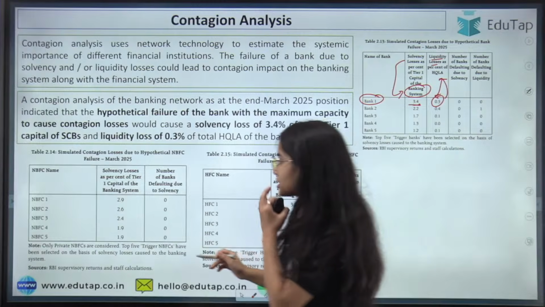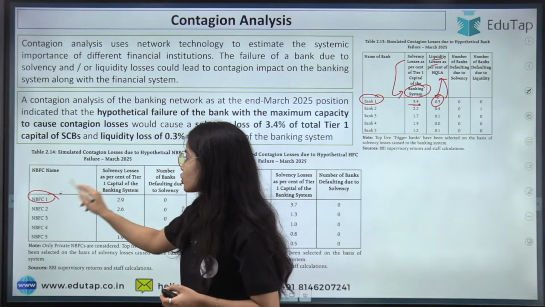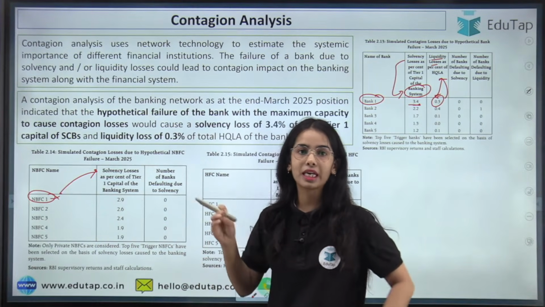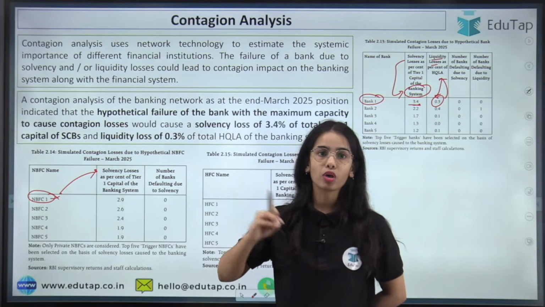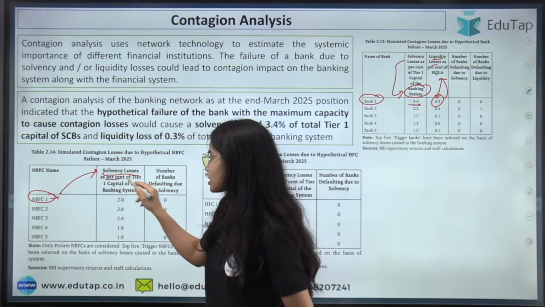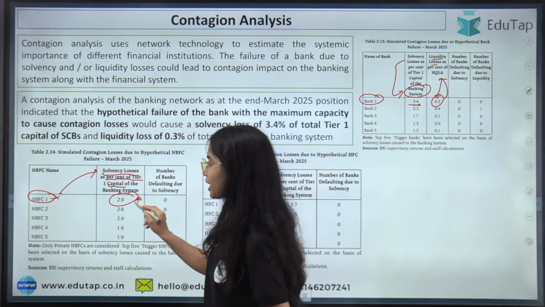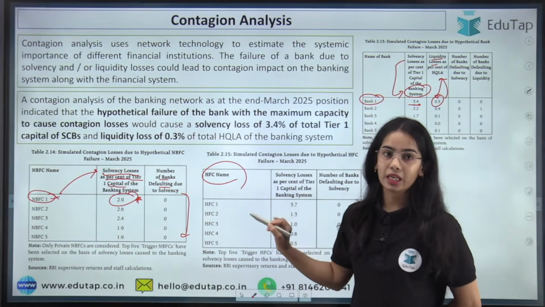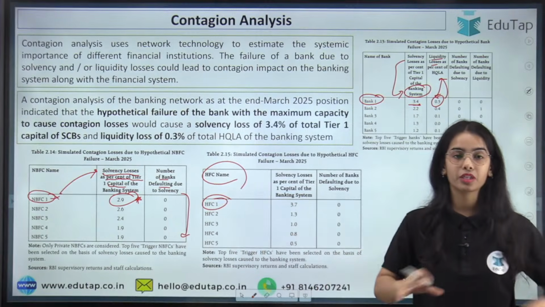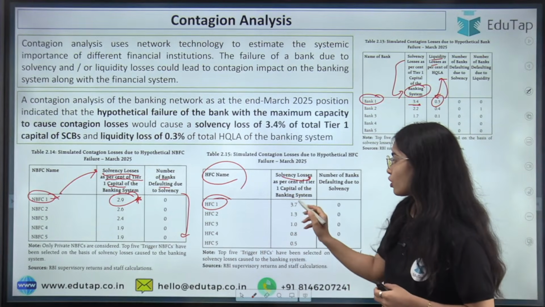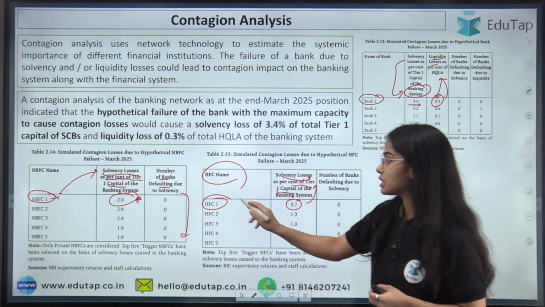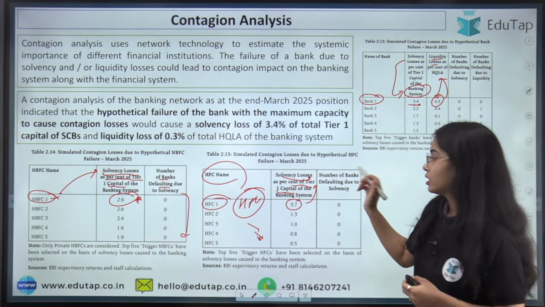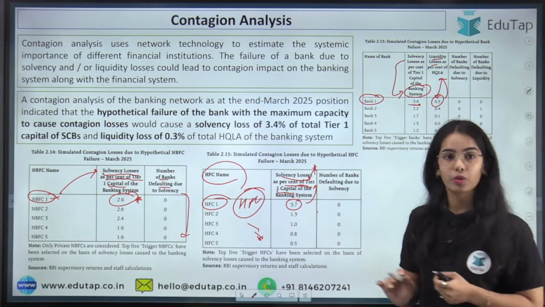In case an NBFC is failing, the NBFC that has the maximum capacity to cause contagion loss, then the solvency loss as a percentage of tier 1 capital to the banking system will be 2.9%, and the number of banks defaulting will be 0. Okay, if the housing finance company is failing, the first housing finance company with the maximum impact, it will cause a solvency loss of 3.7% of the tier 1 capital. That means if the housing finance company fails, that will cause a higher impact on the solvency losses of the banking system. Okay, so this is the idea.